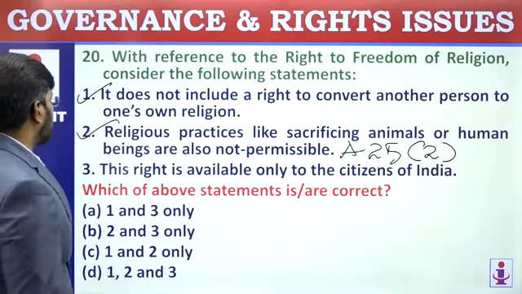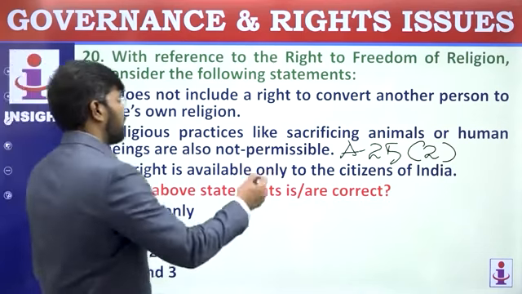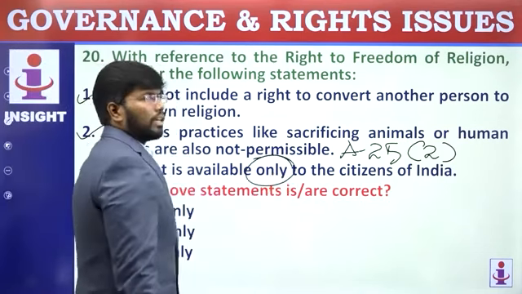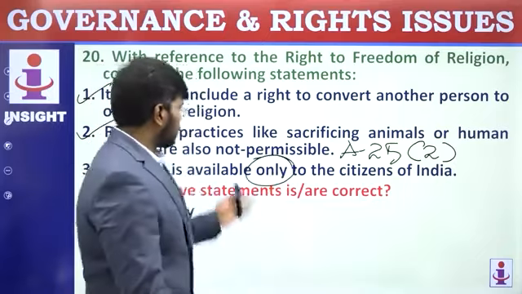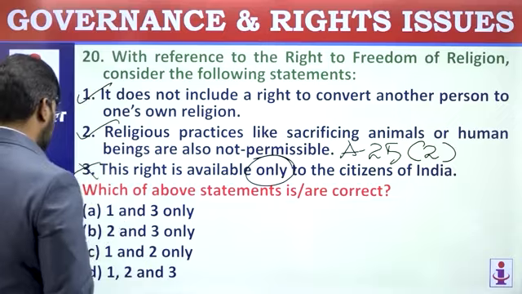Let's go on to the third statement. This right is available only to the citizens of India. No, already I told you, 15, 16, 19, 29 and 30. This is not only for citizens, so the third statement is wrong. Which of the above statements is correct? 1 and 2 only. C.